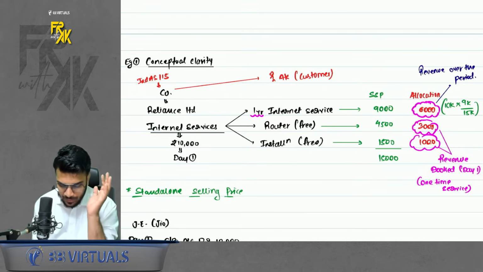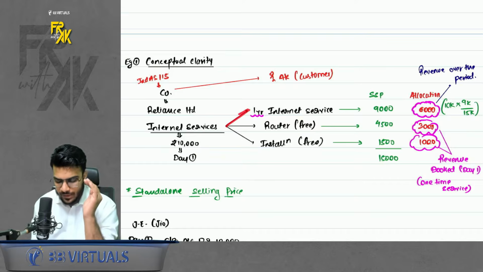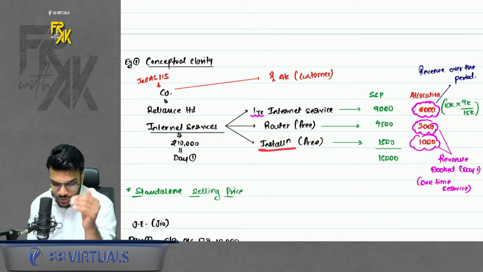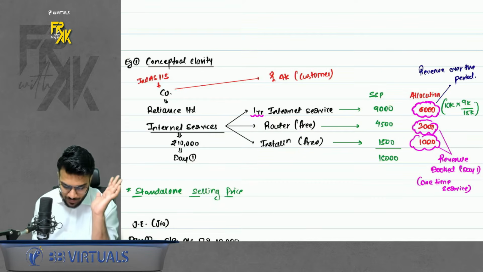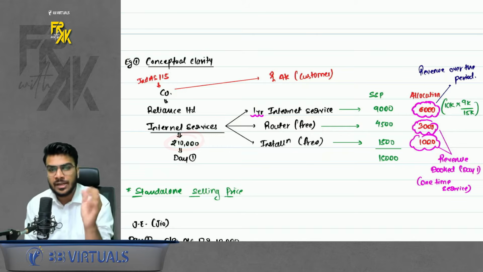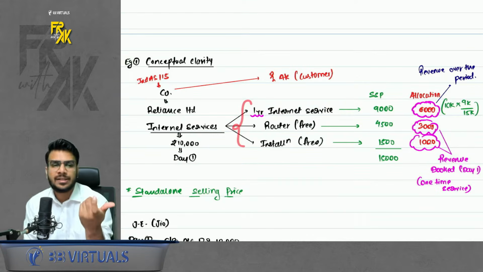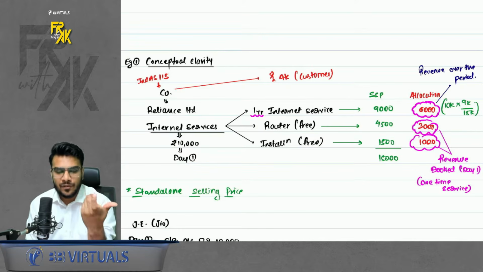Now, for instance, assume that Reliance Limited is providing 1 year internet service to me, and it says that it will provide the router and installation service for free. What did I tell you? Nothing is free in this world. So when Reliance is charging me 10,000 on the first day, it is not charging me only for the internet service, it is indeed charging me for all the three services, and only for the sake of saying, they are saying that it is free for you. No, it is not free. They have recovered the full money in this 10,000.